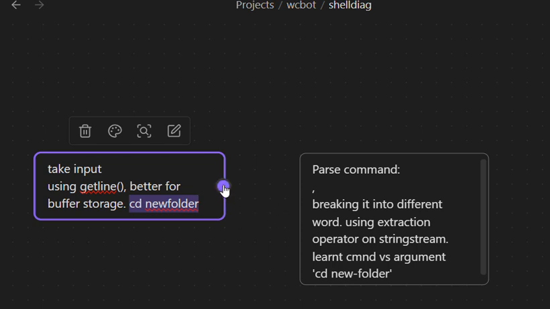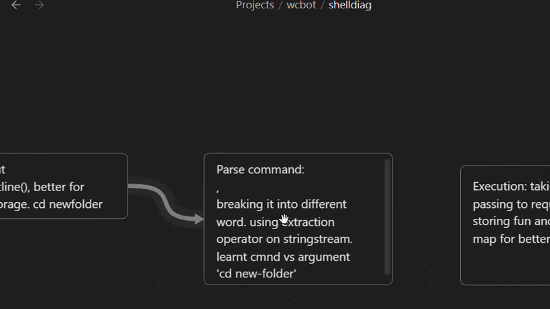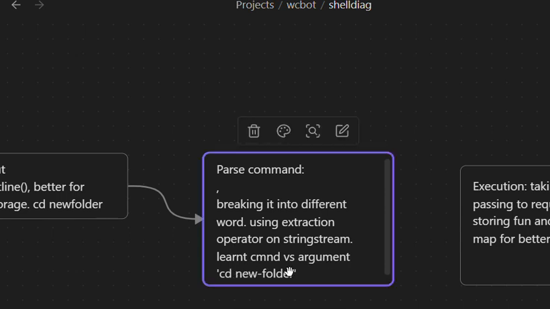This input is parsed. After the input is taken, we parse the command. What is parsing exactly? Let's just break it down into multiple words. We have a whole long string and we break it into multiple parts. The cd is different, the new folder is different, and if we have long contents, we break them down and then take what we need, like command versus argument. Here I also learned the command versus argument.